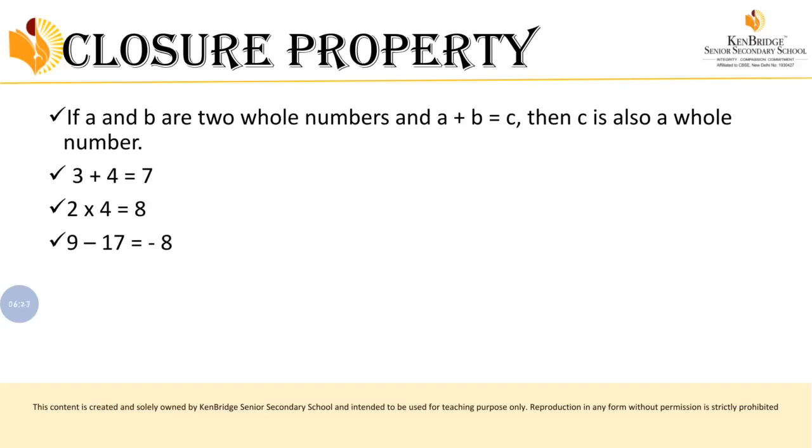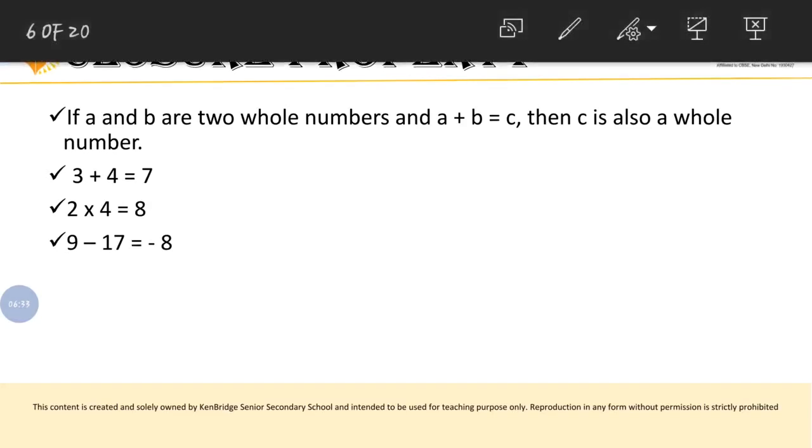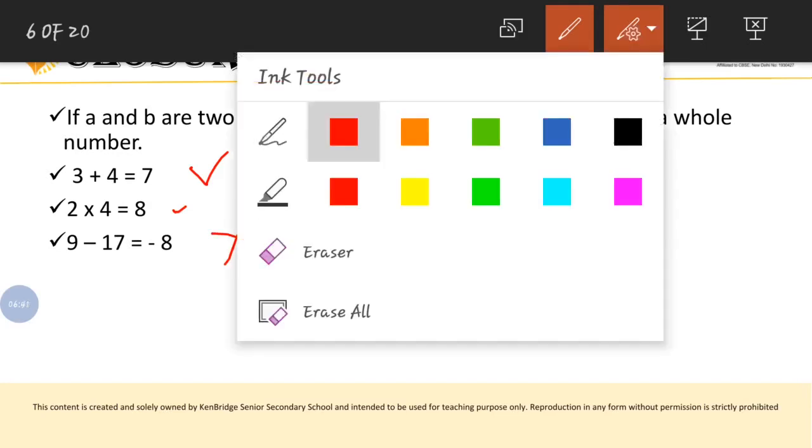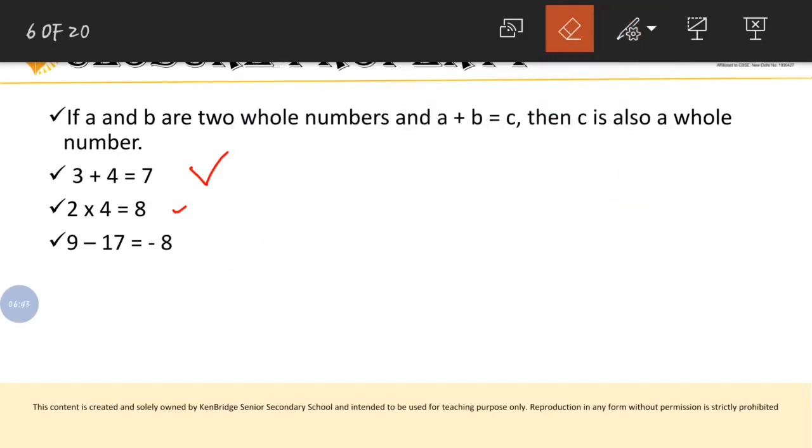Whole numbers are positive numbers and don't have a negative value, right? So minus 8 is not a whole number. In the sense, addition is satisfied, multiplication is satisfied, but subtraction is not satisfied. Understood? So addition and multiplication are satisfied.